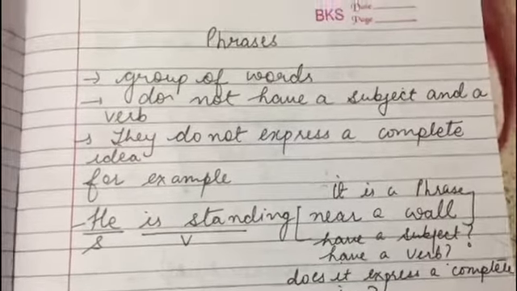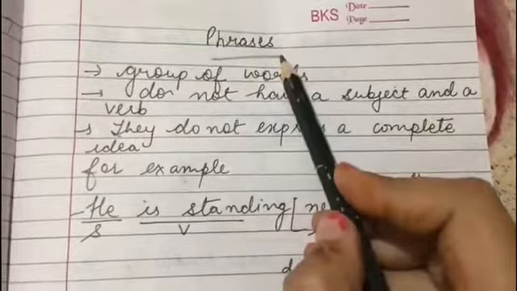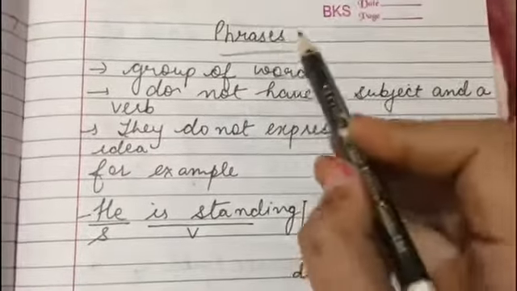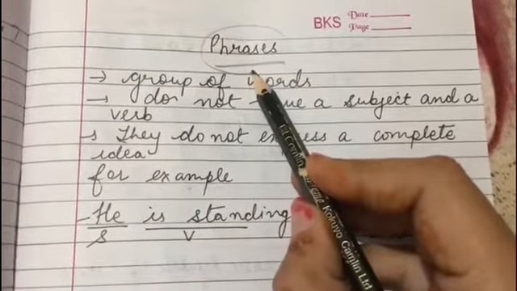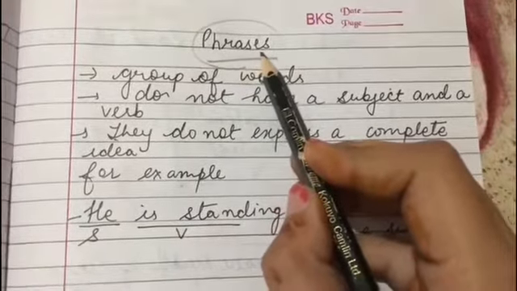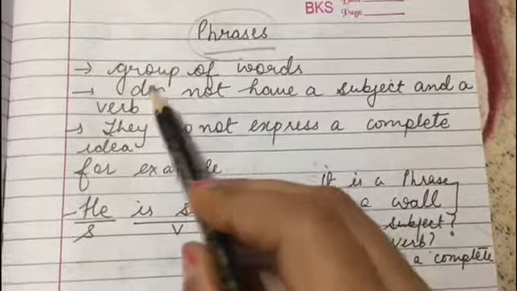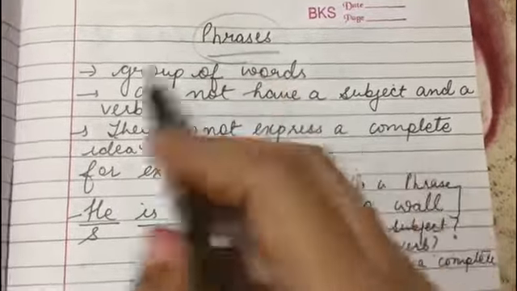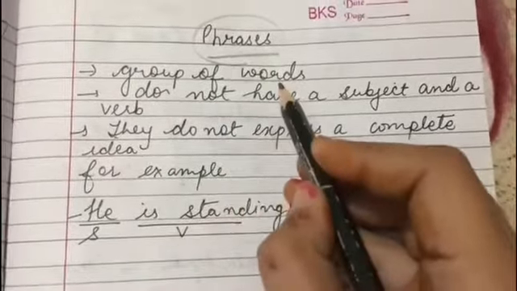So, today we will do this topic of your English grammar. The name of this topic is phrases, right? So, let's start. What is basically a phrase or phrases? Phrases are a group of words. What are phrases? Group of words.